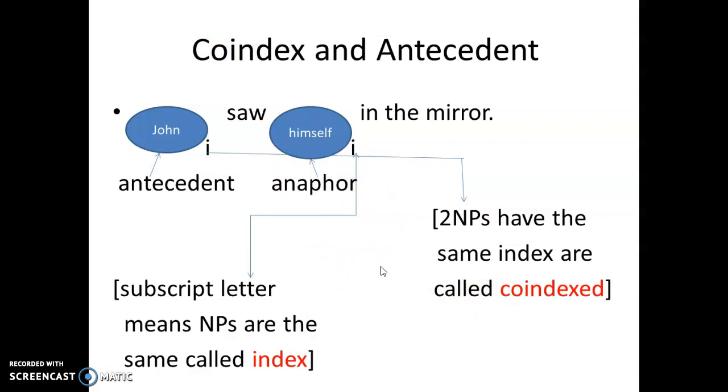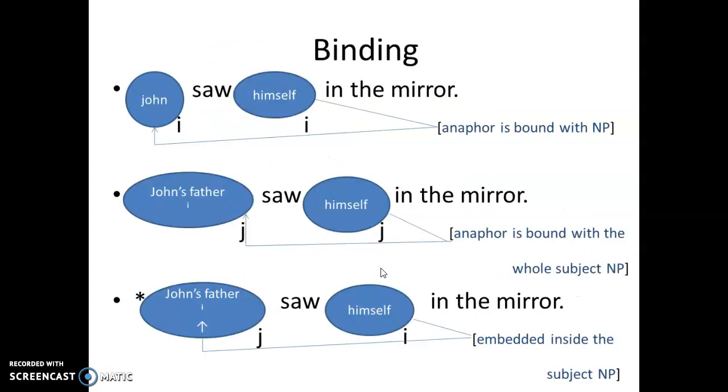Now let us see what's going on with the binding. Let's take "John saw himself in the mirror" again. We know John is the first noun phrase, the binder, and himself, the anaphor, is the second noun phrase in the sentence. If we look at these subscript letters, they are the same.